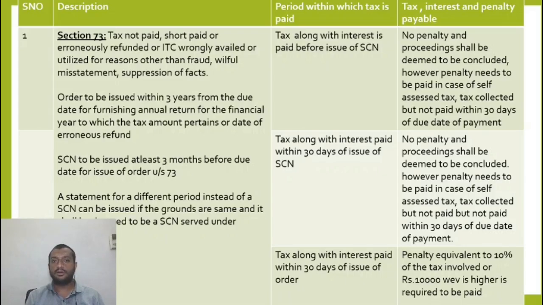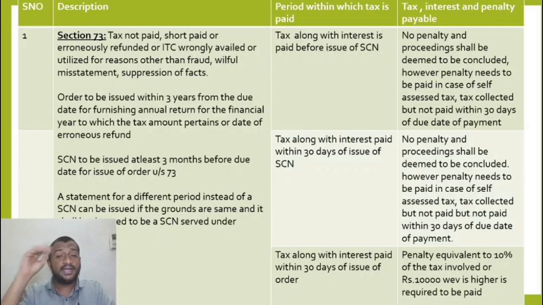Before the issue of order under 73, if I make the payment, then no penalty at all will be levied under 73. However, there is a catch. If I collect the tax and do not pay it to the government, in case of self-assessed tax which is required to be paid by me but is not paid, then the penalty of 10% is definitely required to be paid.